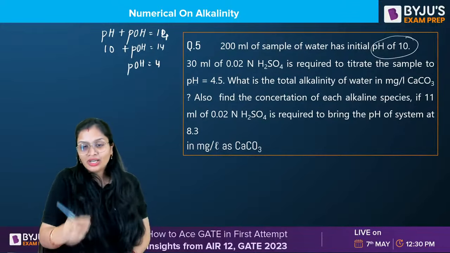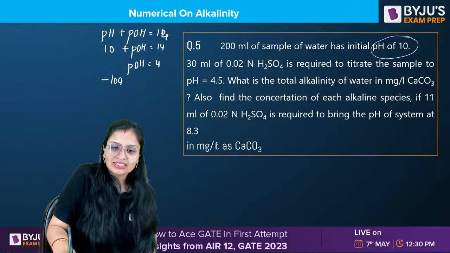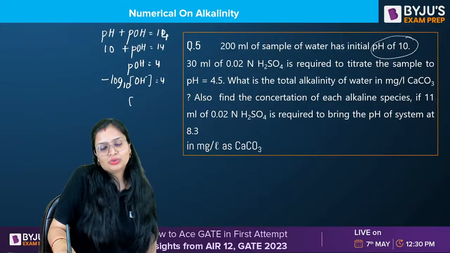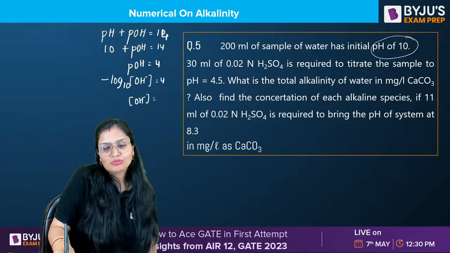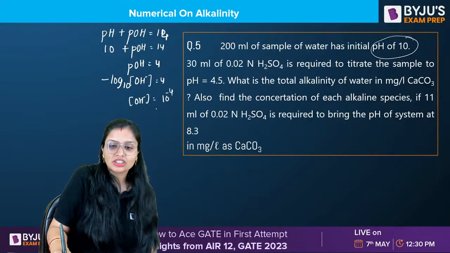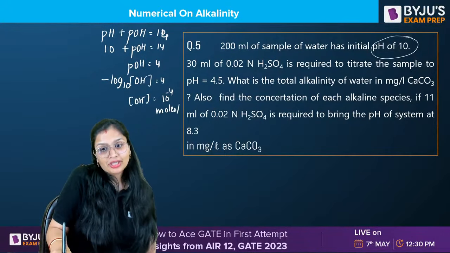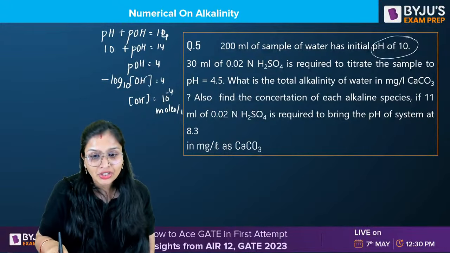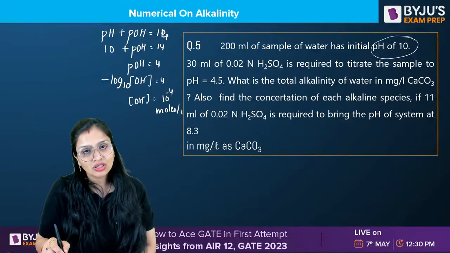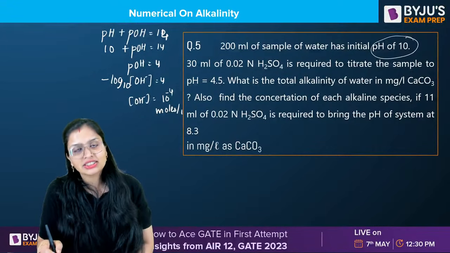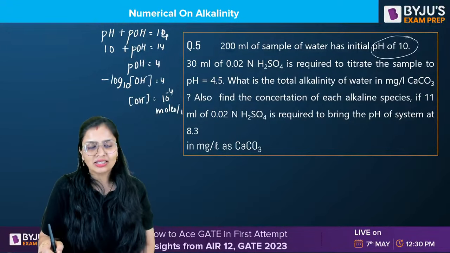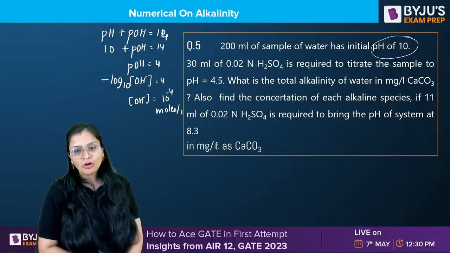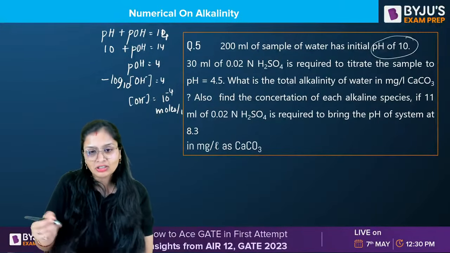pOH, you know, is minus log base 10 of OH minus ion concentration. So OH minus ion concentration will become how much? 10 raised to minus 4 moles per liter. But you don't want it in moles per liter, you want it in mg per liter. Now you know, if you want to convert moles into gram per liter, just multiply with the molecular weight, because number of moles means given weight divided by molecular weight. So you just multiply with the molecular weight.